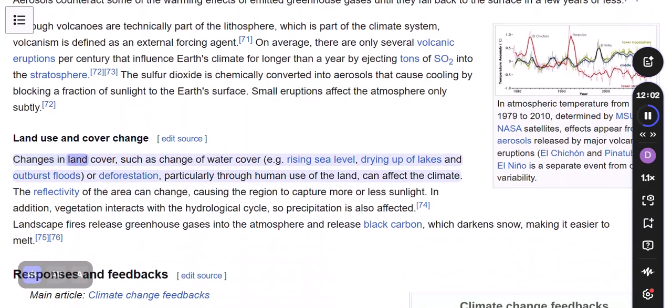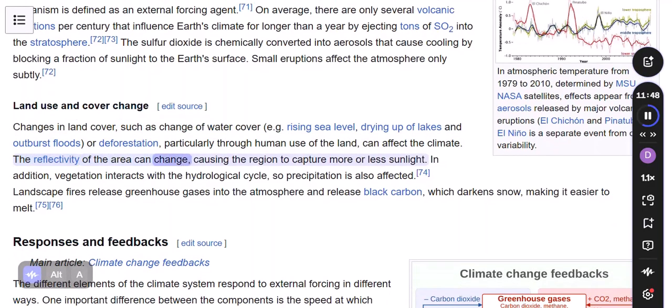Changes in land cover, such as change of water cover, for example, rising sea level, drying up of lakes, and outburst floods, or deforestation, particularly through human use of the land, can affect the climate. The reflectivity of the area can change, causing the region to capture more or less sunlight. In addition, vegetation interacts with the hydrological cycle, so precipitation is also affected. Landscape fires release greenhouse gases into the atmosphere and release black carbon, which darkens snow, making it easier to melt.